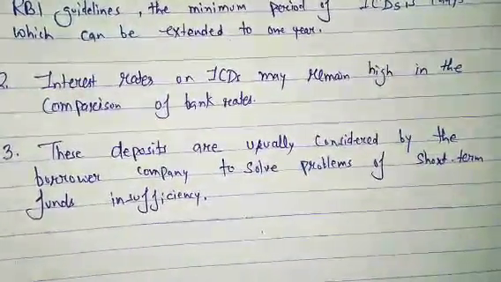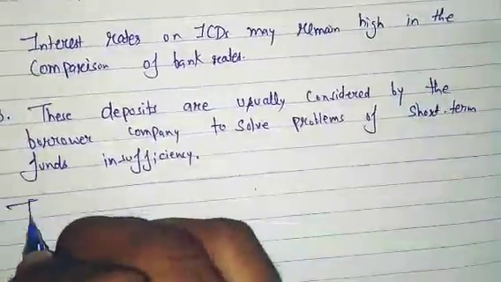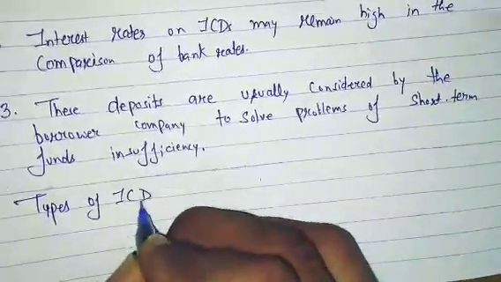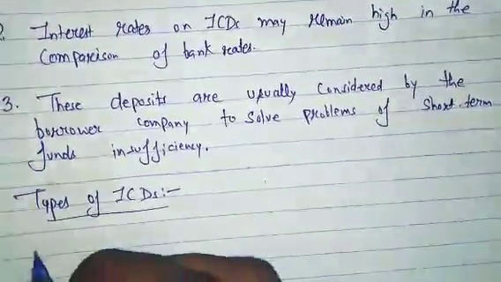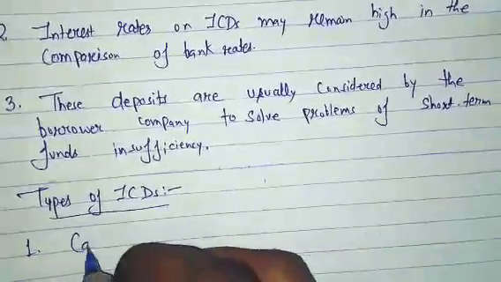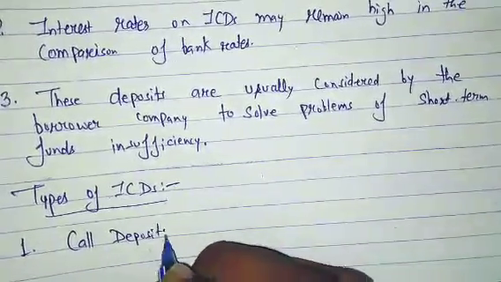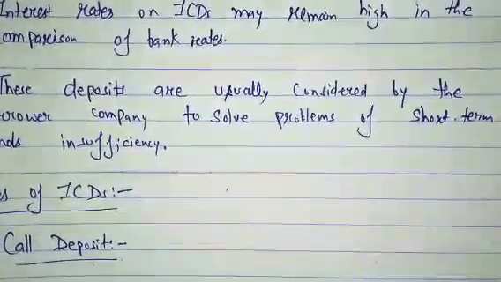Now I want to tell you about the types of intercorporate deposits. Types of ICDs. Okay, there are three types. First is the call deposit. What is a call deposit? First listen about it.